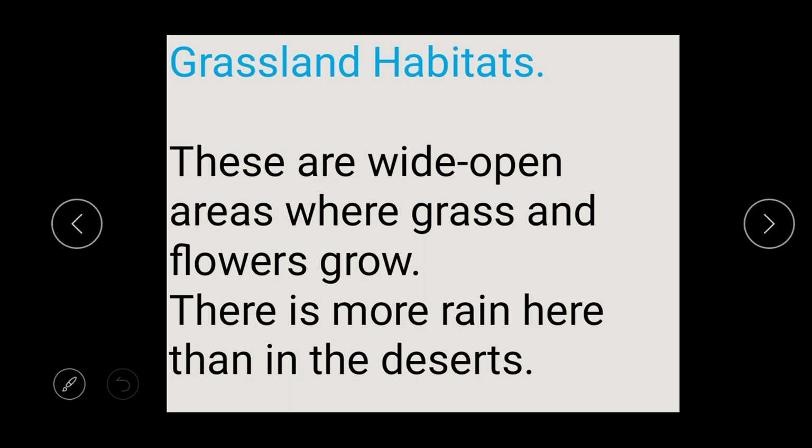The last type of habitat that we're going to be talking about for today is the grassland habitat. These are wide open areas where grass and flowers grow. There is more rain here than in the desert. The deserts are so dry, but in grassland you still have more rain than in the deserts.